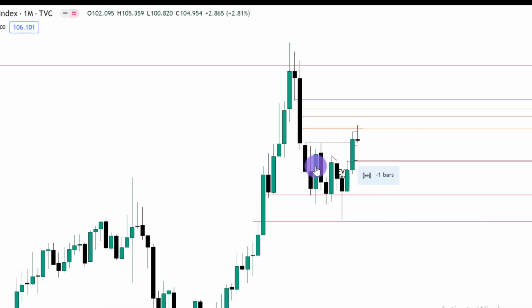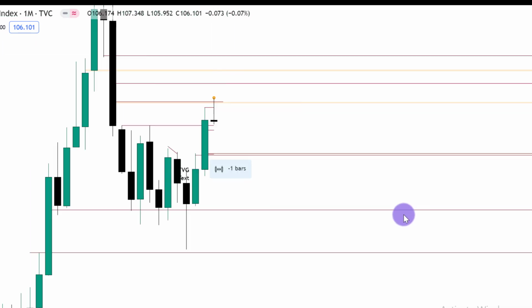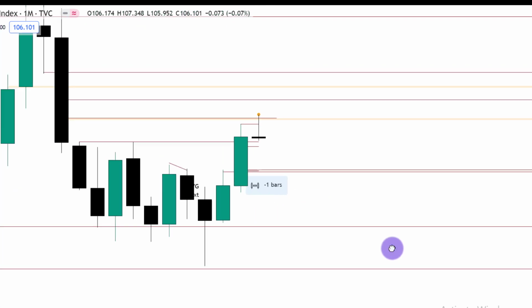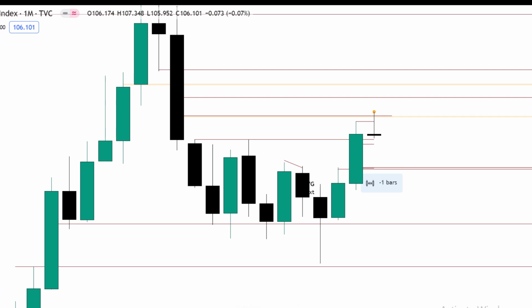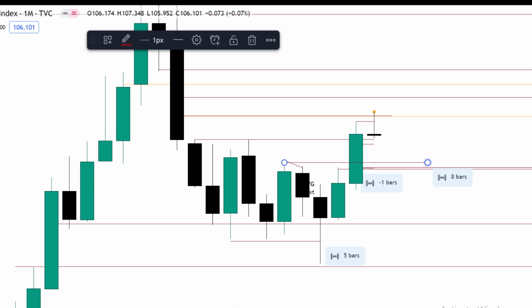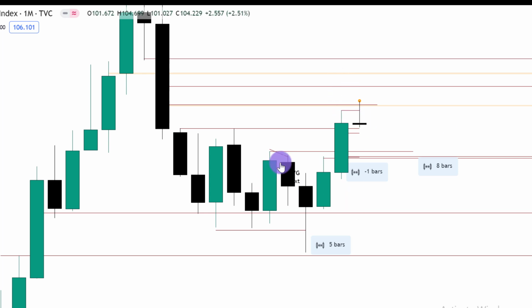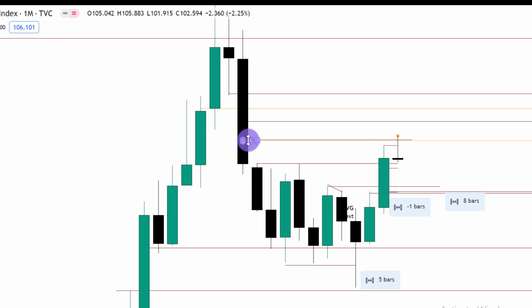You can see price has traded into that fair value gap, and it has created a bullish order block here and also a breaker block. What is that breaker block? Simply put, look at this. Price took out the relative equal lows here. That means price formed a lower low before it gave us a shift of market structure higher right here. So that is a bullish breaker. Therefore, we'll be looking to see the dollar trade into this bullish breaker, retest that bullish breaker before it goes to rebalance this inefficiency that we see here.